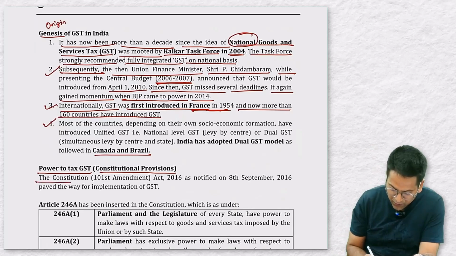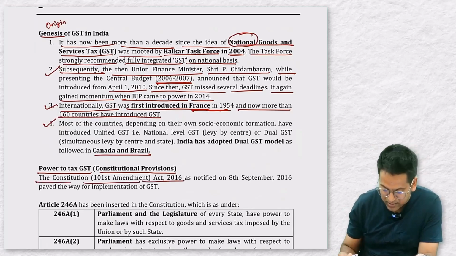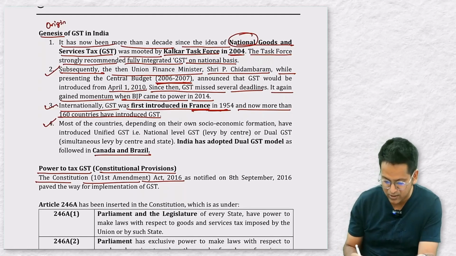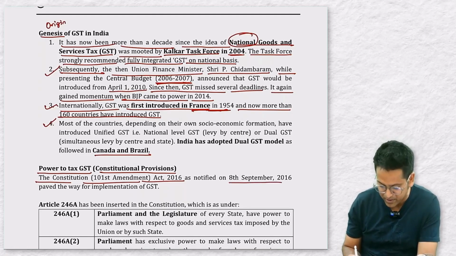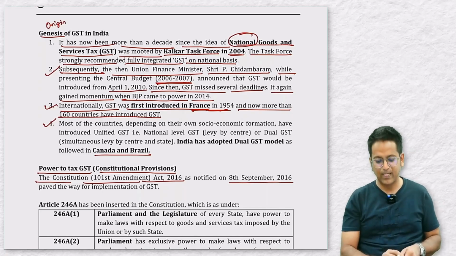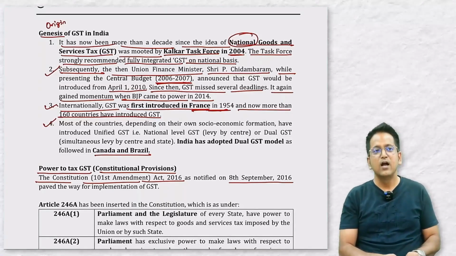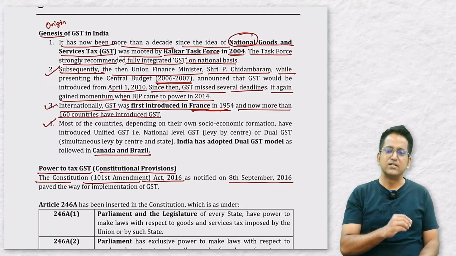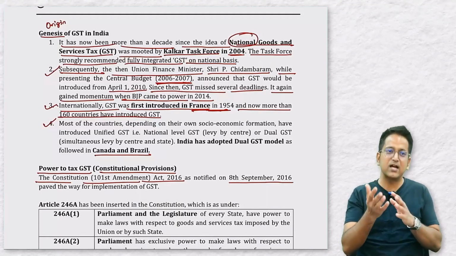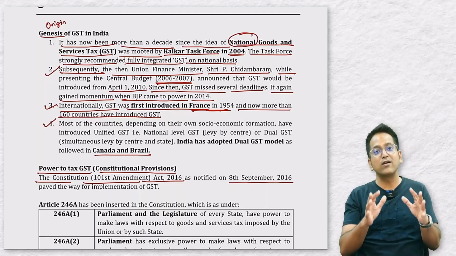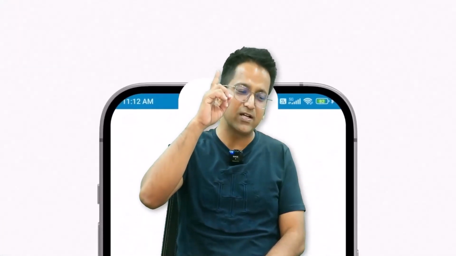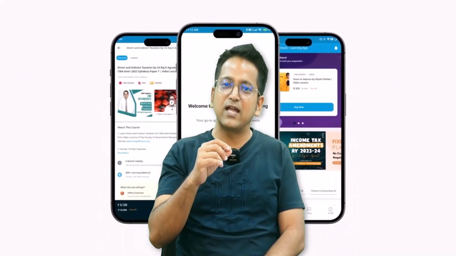The Constitution 101st Amendment Act 2016, as notified on 8th of September in the year 2016. Before the implementation of GST, the Indian constitution had already been amended 100 times. Our constitution was made in 1950 and GST was implemented in July 2017.